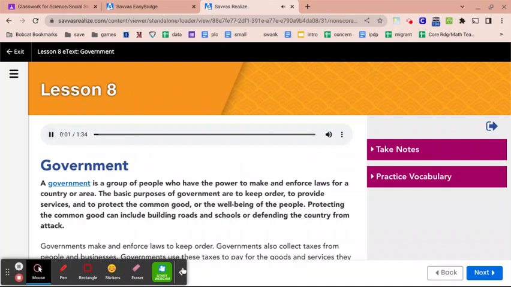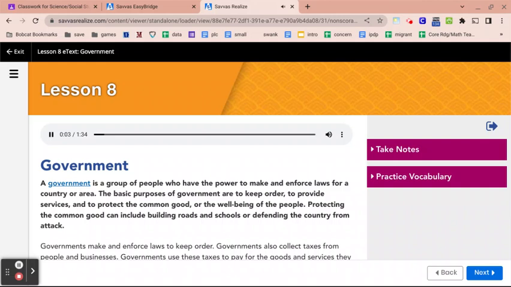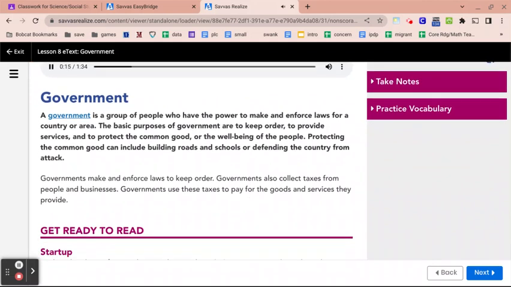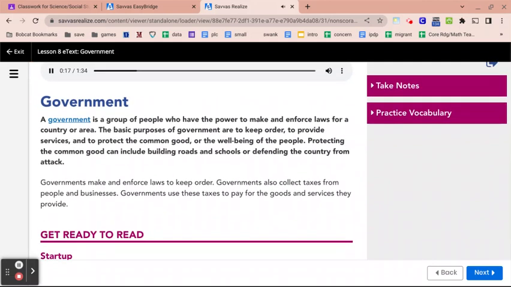Lesson 8. Government. A government is a group of people who have the power to make and enforce laws for a country or area. The basic purposes of government are to keep order, to provide services, and to protect the common good, or the well-being of the people. Protecting the common good can include building roads and schools, or defending the country from attack.